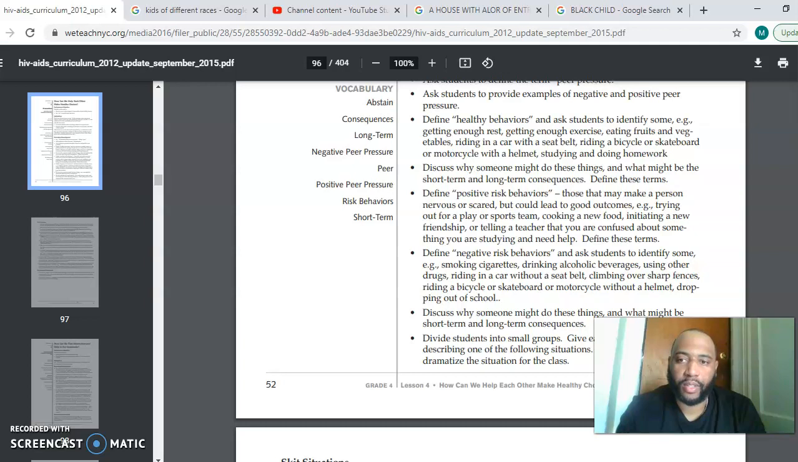Negative risk behaviors. All right, negative risk behaviors could be smoking cigarettes, drinking alcoholic beverages, using drugs, riding in a car without a seatbelt, climbing over sharp fences, riding a bicycle, skateboard, or motorcycle without a helmet, dropping out of school. So those are negative risk behaviors. All right. So for this lesson, we have gone over negative and positive risk behaviors, and there will be a quiz relating to this topic in the Google Classroom for lesson number 4. It will be Quiz Number 4.